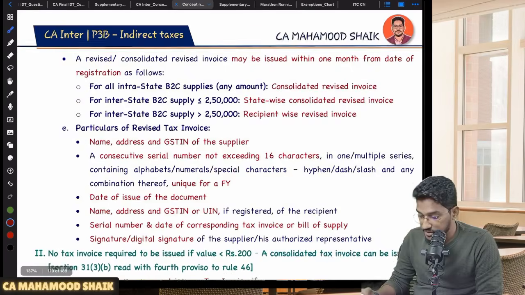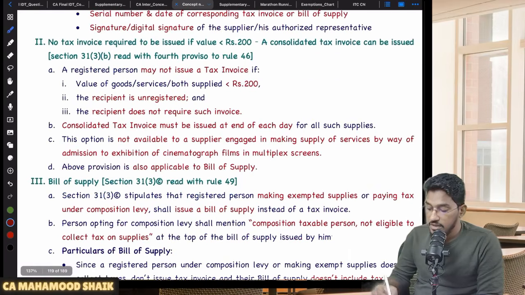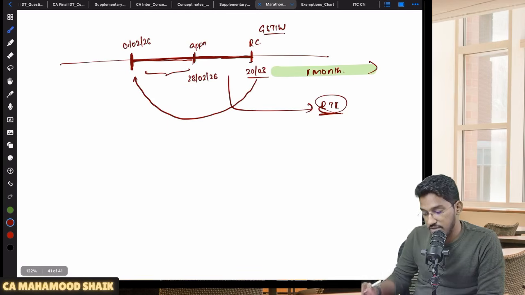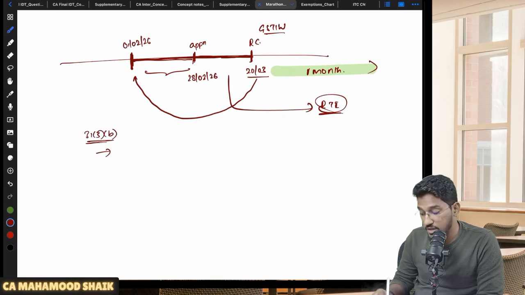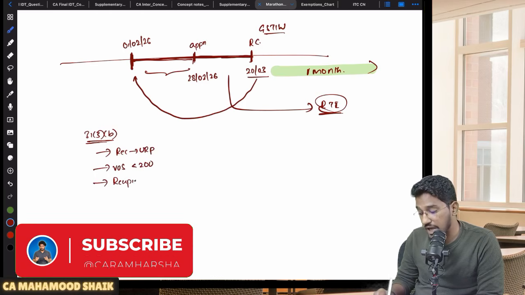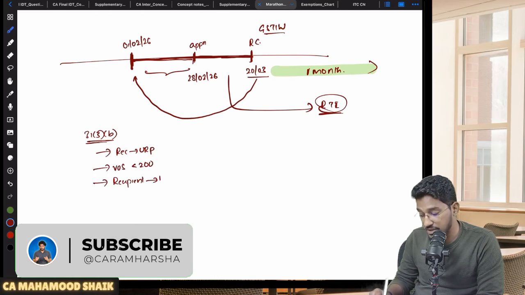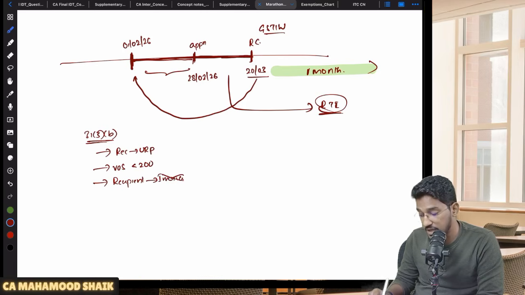Now going ahead with a few more things here. No tax invoice is required in some cases. Section 31 subsection 3 clause B says that you are not required to issue a tax invoice. When, sir? When your recipient is unregistered. When the recipient is an unregistered person, the value of supply is less than 200 rupees, and the recipient did not ask for an invoice. The recipient is not asking for an invoice. Then you need not give a separate tax invoice.